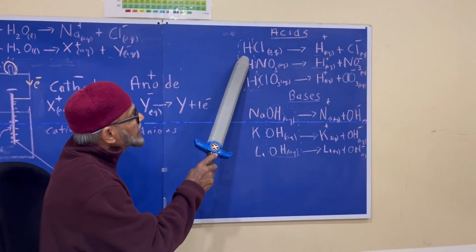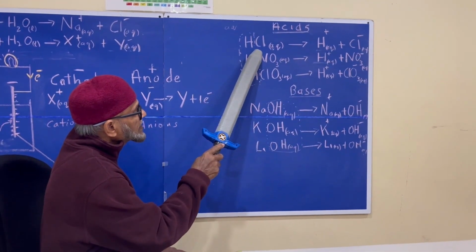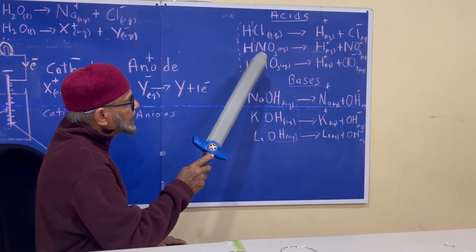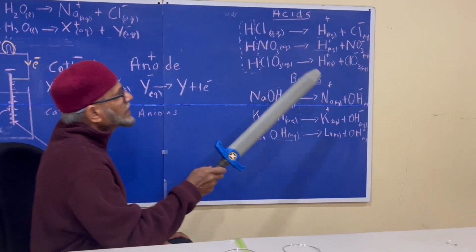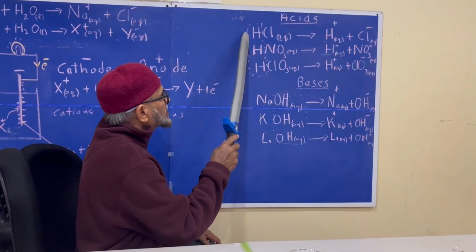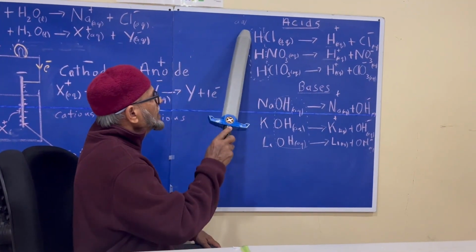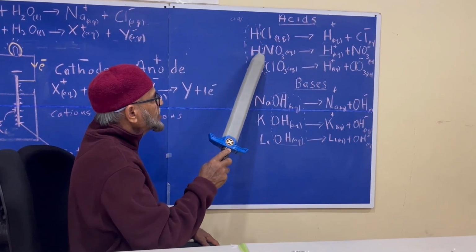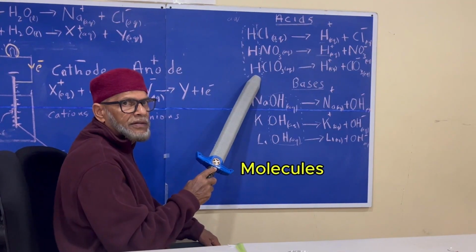When you look at the formulas here, hydrochloric acid, nitric acid, and chloric acid, he saw something that was common in all of these. He noticed that they all had the element hydrogen in their molecule.